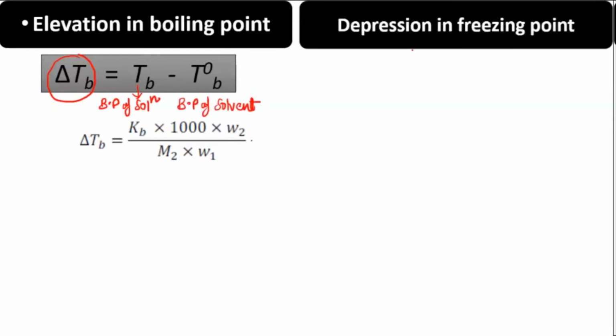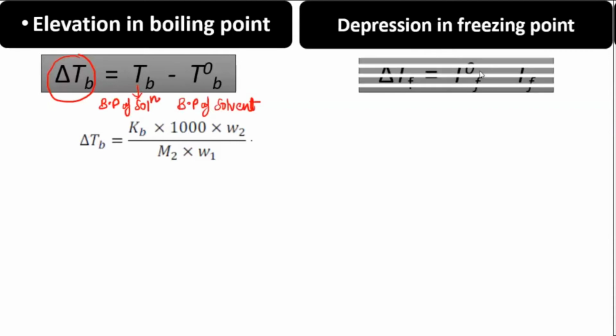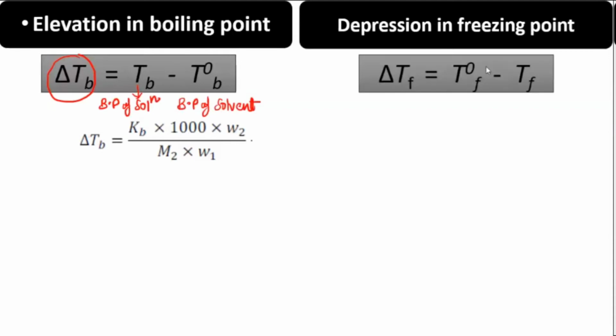Next, on the other side, depression in freezing point. What is the difference you are finding here? First, you have TF naught minus TF. This is the freezing point of the solvent, which is higher, so that comes first, and the other side you have the freezing point of the solution. Only this is the difference in the formulas for elevation in boiling point and depression in freezing point. So don't get confused and don't interchange. Be very careful. But the next one is similar.